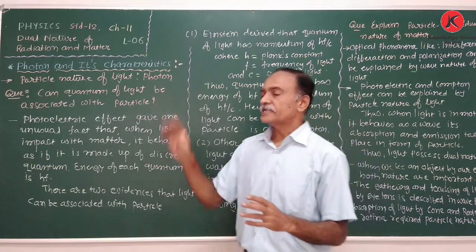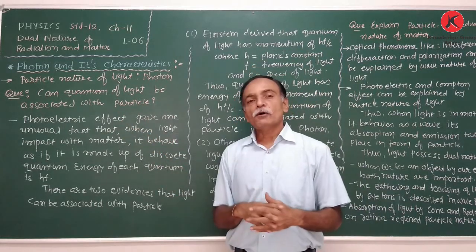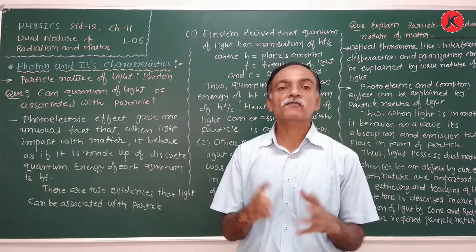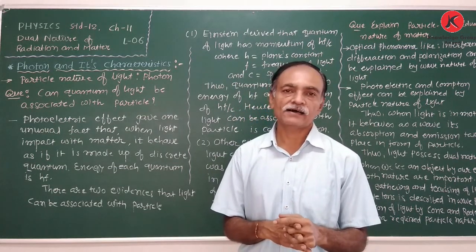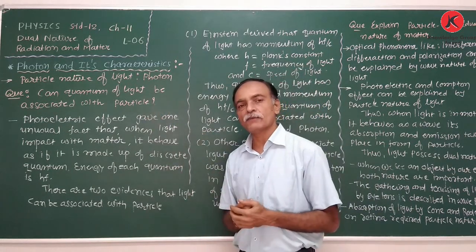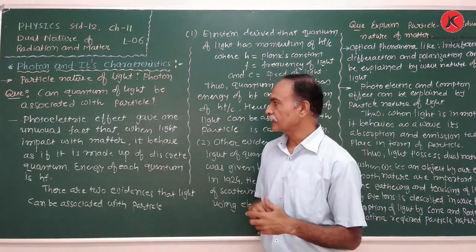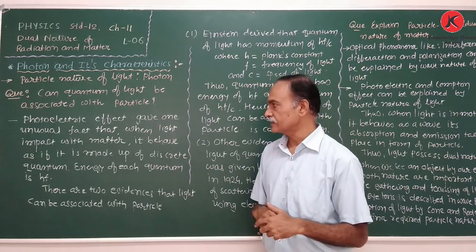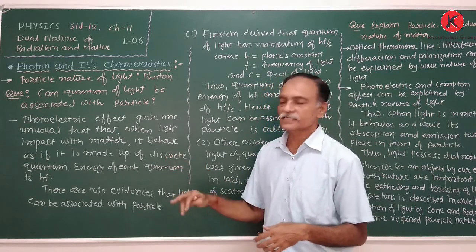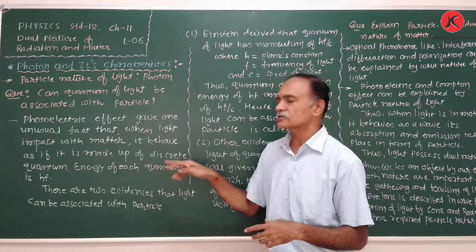We already discussed this in Einstein's explanation. The quantum of light, or the packet of energy of light, is known as the quantum or quanta, and that is known as the photon. So a photon can be associated with a particle. For the answer to this question, the photoelectric effect gave one unusual fact: when light interacts with matter, it behaves as if it is made up of discrete quanta. The energy of each quantum is hf.